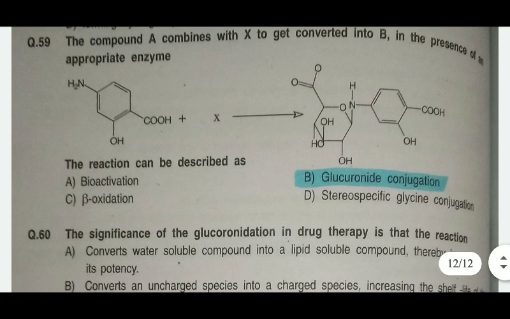So the reaction can be described as glucuronide conjugation. In this, UDPGA, that is uridine 5-diphospho alpha-D-glucuronic acid, is treated with microsomal UDP glucuronyl transferase and releases the UDP. It gets converted into the beta-glucuronide, plus the alpha-D-glucose 1-phosphate.